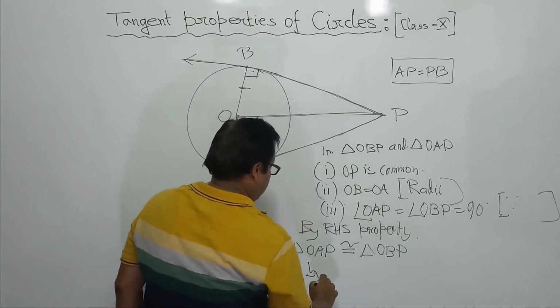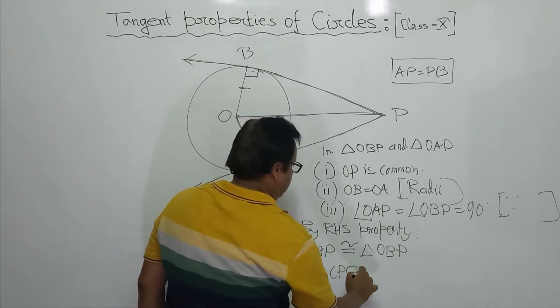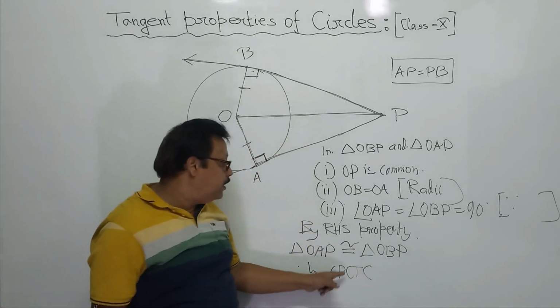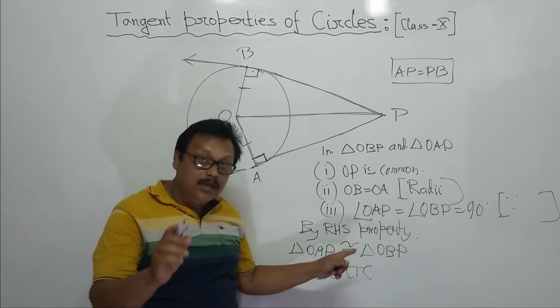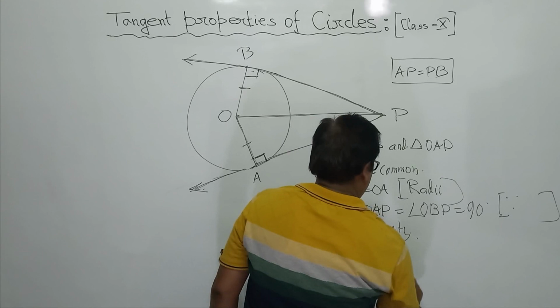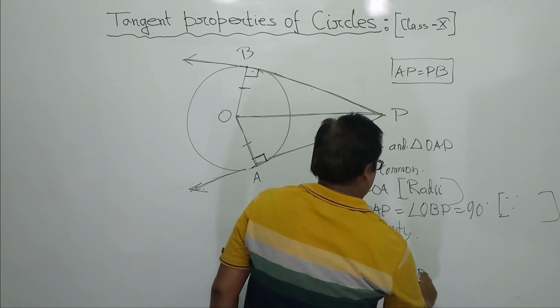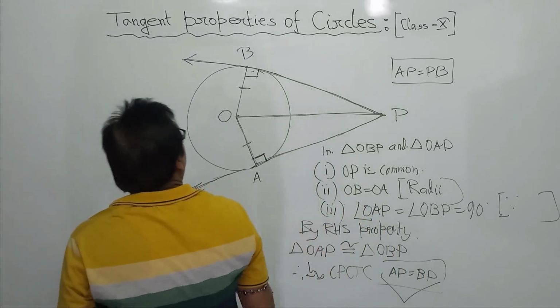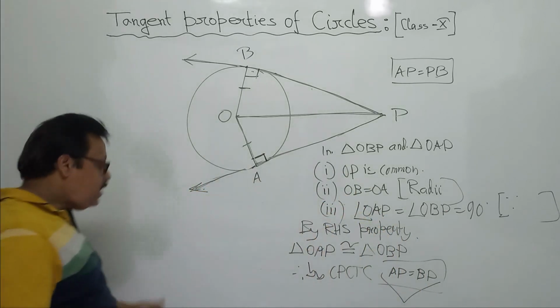Therefore, by CPCTC. Do you know the full form of CPCTC? Corresponding parts of congruent triangles are congruent. AP equal to BP. Hence proved. Clear?